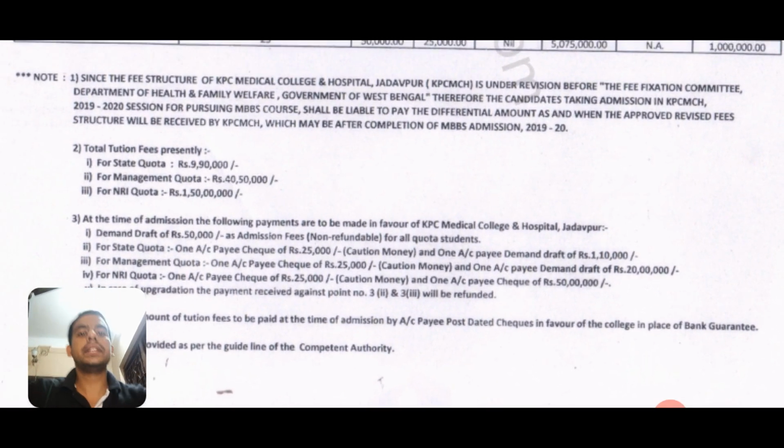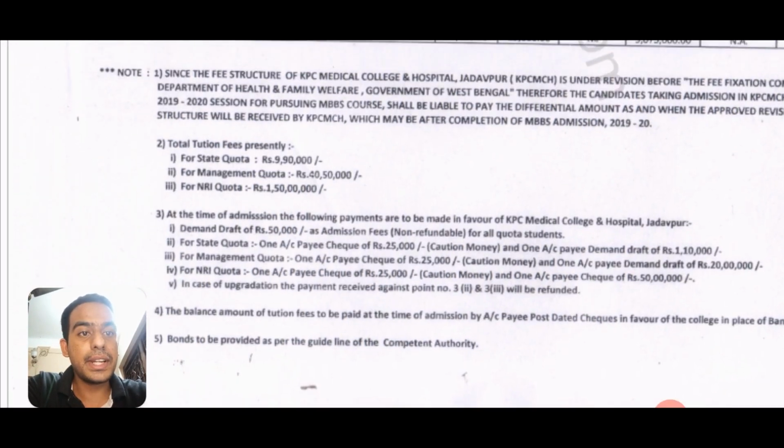Now the thing is that ideally it should be paid within 1 year, but if you have any problem, you can approach the college authorities, and if they are allowing, you can delay your installments and so on. Okay, that is for the rest of the payment.